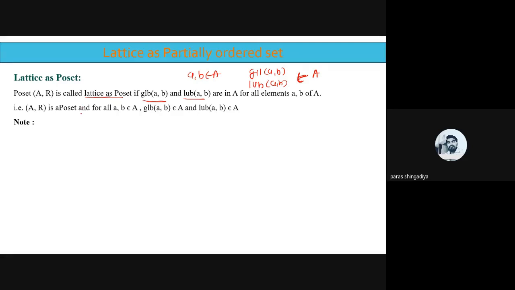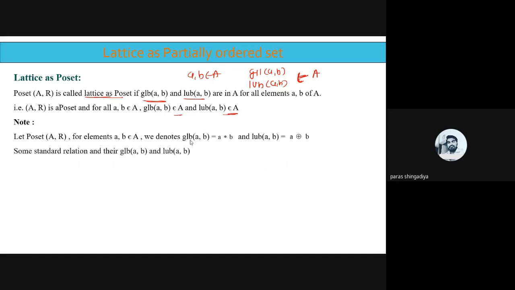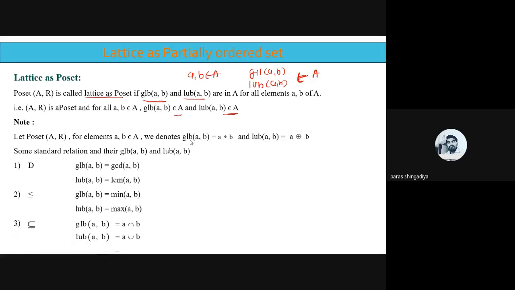So A, R is a poset, and for all A, B belonging to A, GLB of A, B belongs to A, and LUB of A, B belongs to A. That is the meaning of this. We have different types of relations, so as per the relation, we will define GLB and LUB differently. Here A, R is a poset, for elements A, B belonging to A, we denote GLB by the star operator: GLB of A, B is known as A star B, and LUB of A, B is called A ring sum B. Ring sum means LUB and star means GLB.